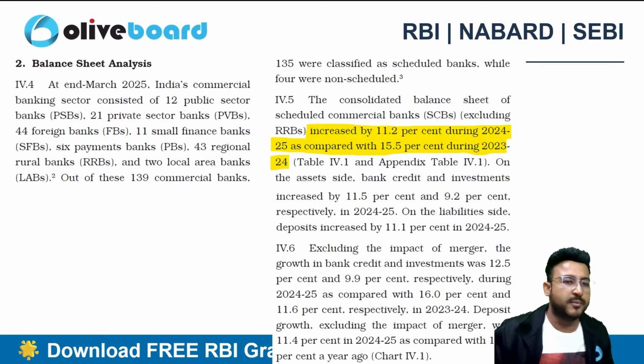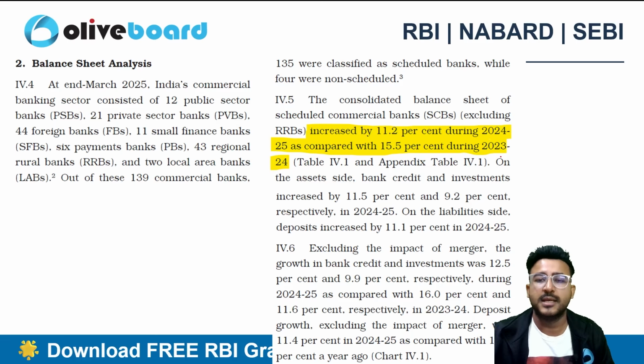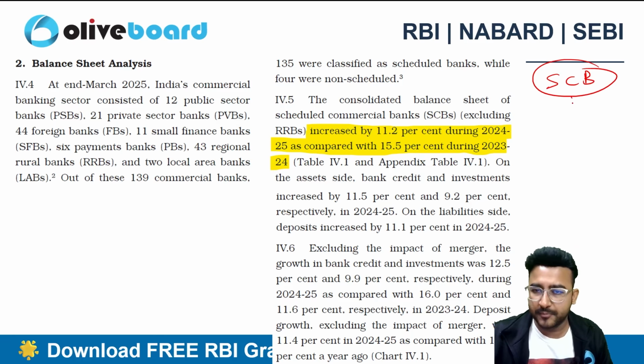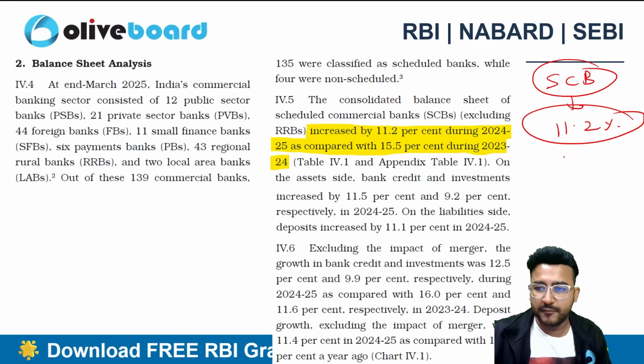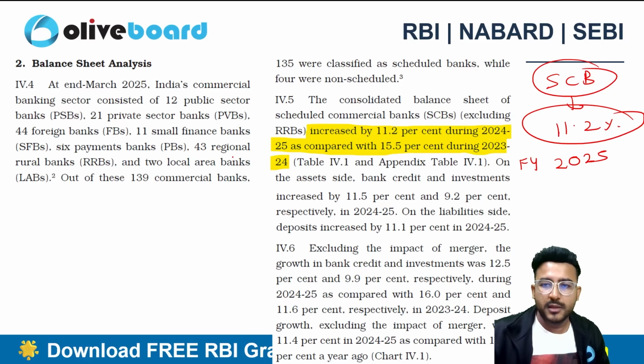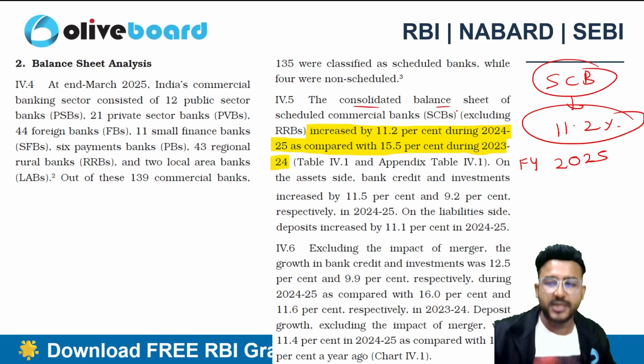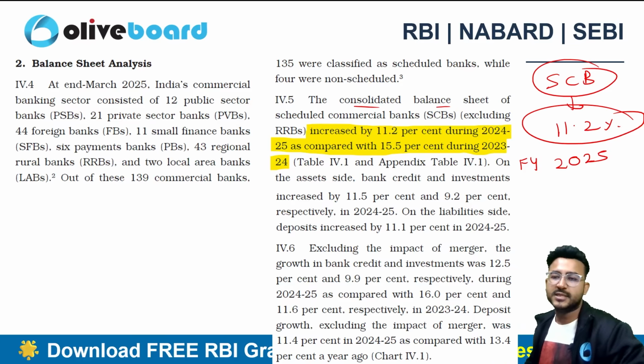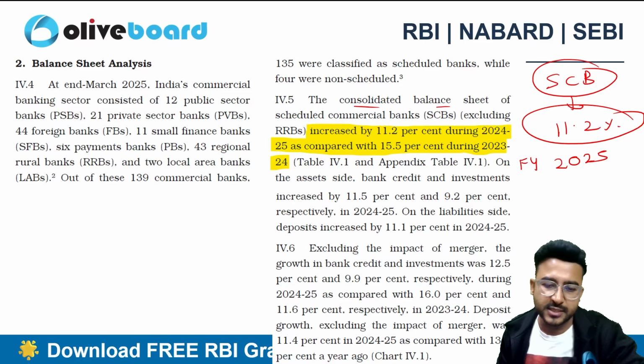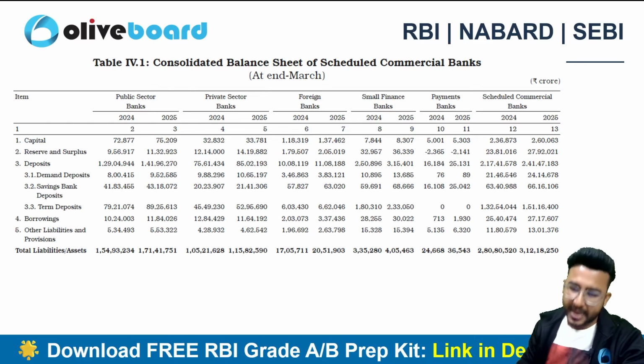What you guys have to remember in the balance sheet analysis is the commercial bank. If I'm talking about the scheduled commercial banks, excluding the RRBs, the consolidated balance sheet increased by 11.2% in financial year 2025. So that is the growth of the balance sheet, right?